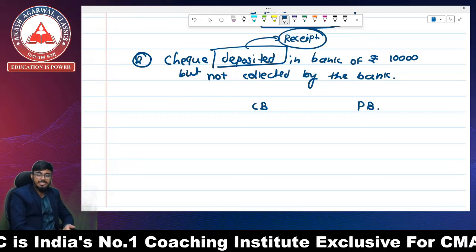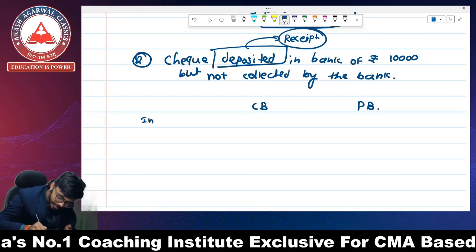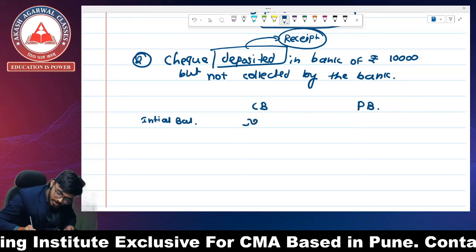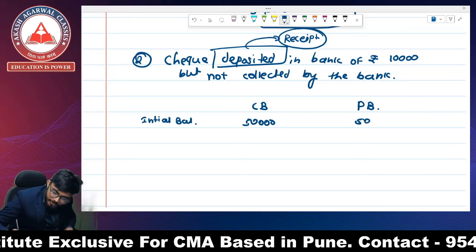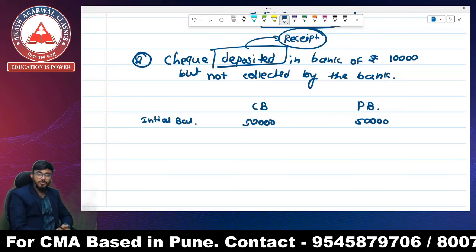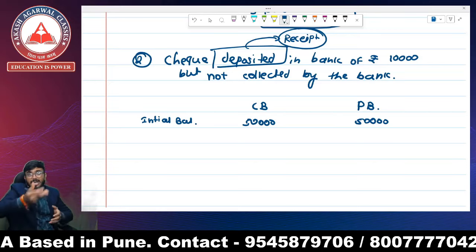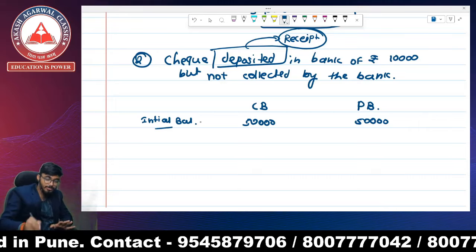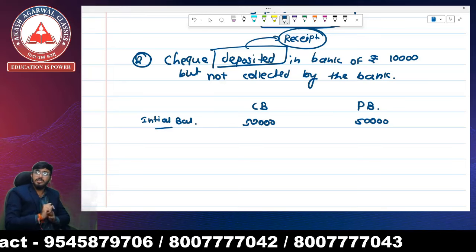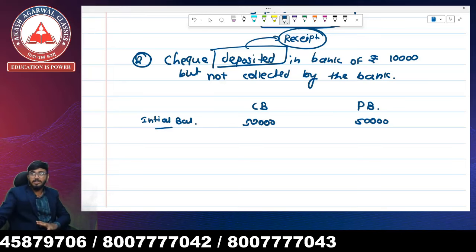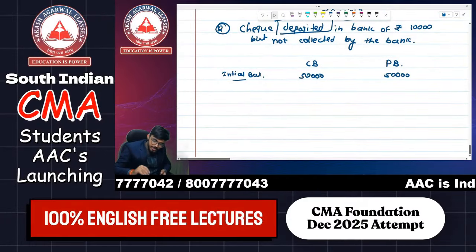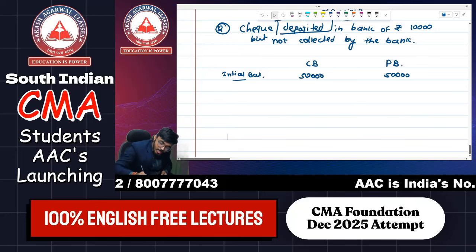So I have deposited the check, and my initial balance is assumed: rupees 50,000 in cash book and 50,000 in passbook. It is an assumed balance. You can assume 1 lakh, 10 lakh, or 50 lakh. There is no limit on your assumption. So the initial balance is rupees 50,000, and I deposited the check.